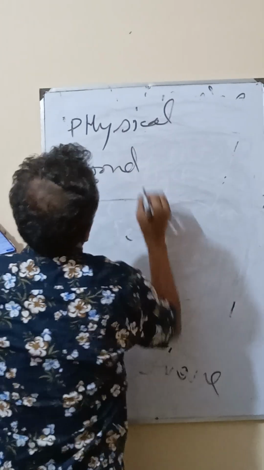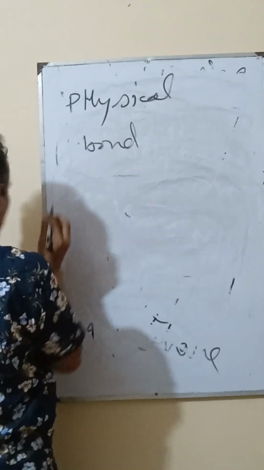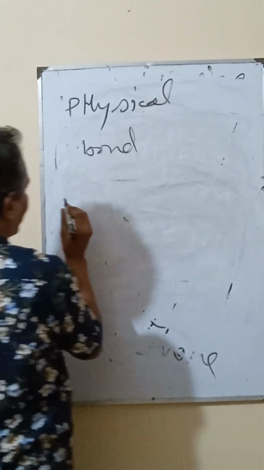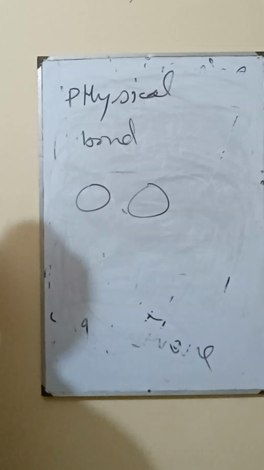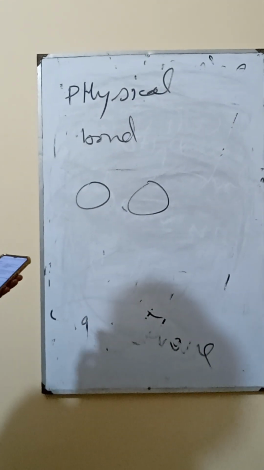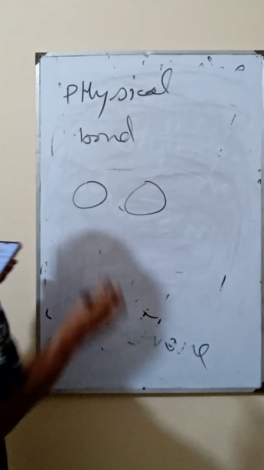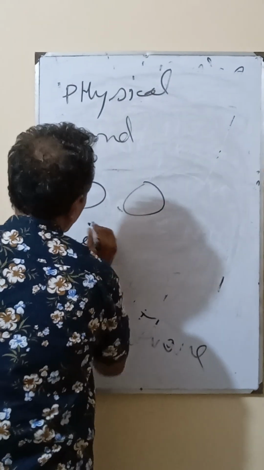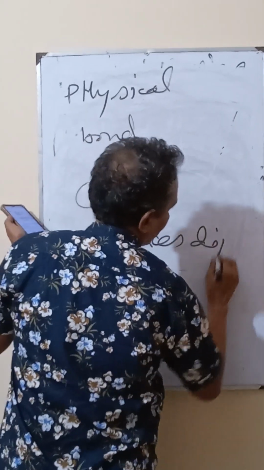Now we are discussing the physical bond. What kind of bond is it? Physical bond is a bond like we are discussing in this molecule, such as induced dipole interaction force.